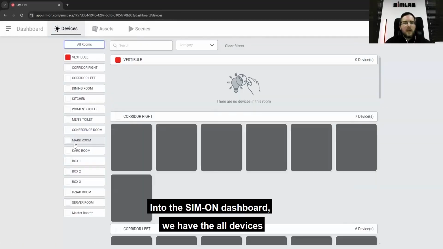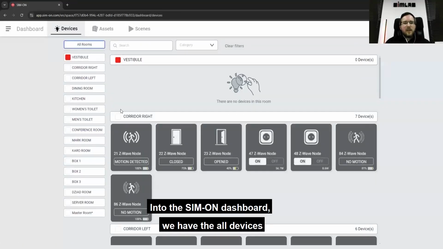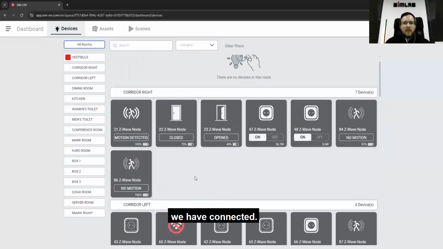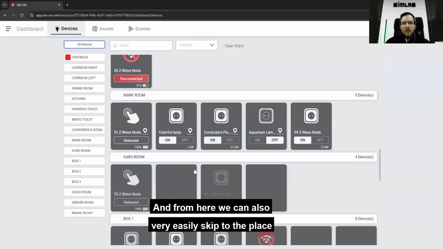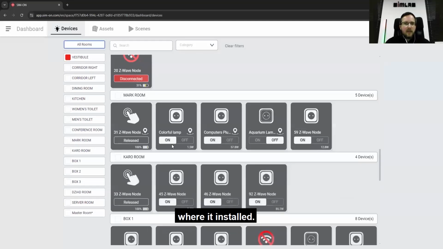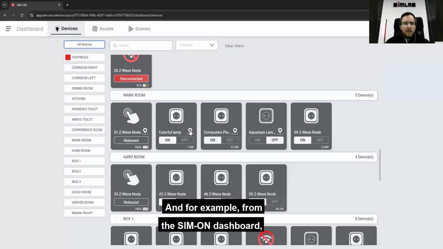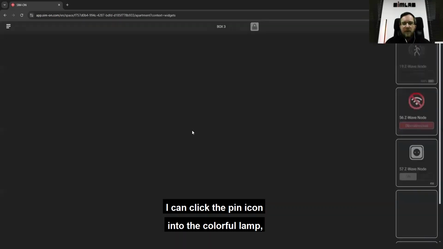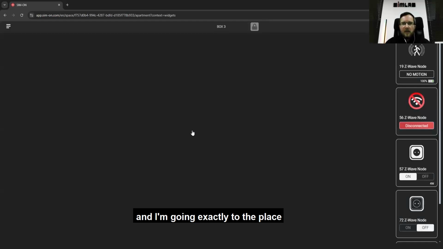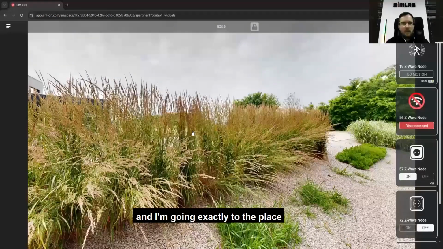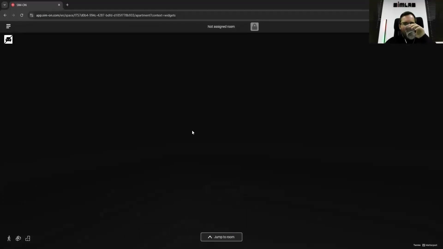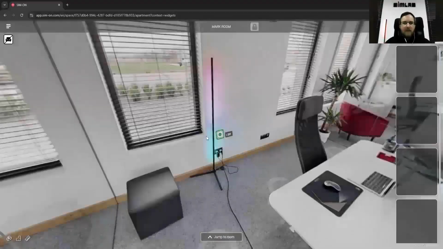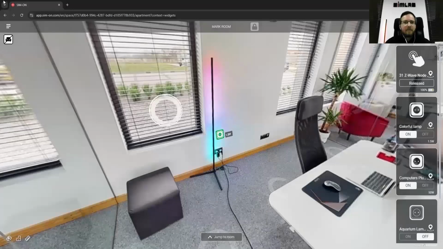In the dashboard, we have all the devices we have connected, and from here we can also very easily skip to the place where each is installed. For example, from the dashboard I can click the pin icon on the colorful lamp, and I go exactly to the place where the colorful lamp is connected. Okay, here it is.